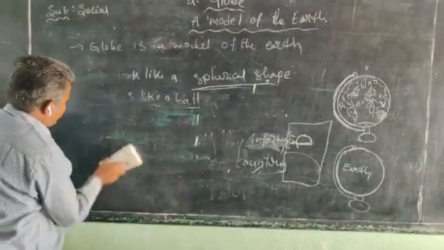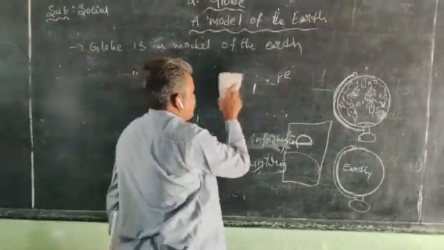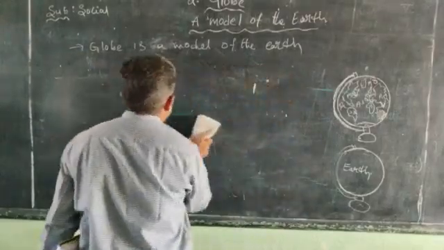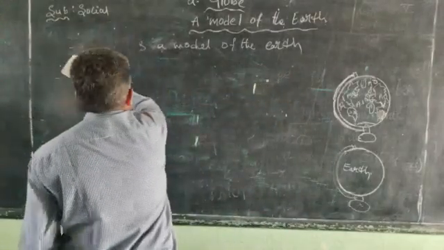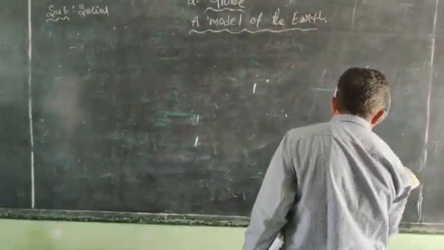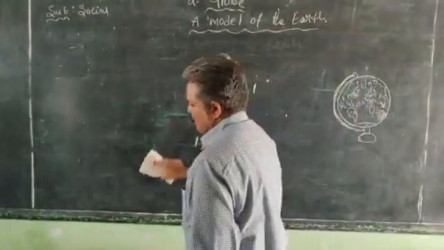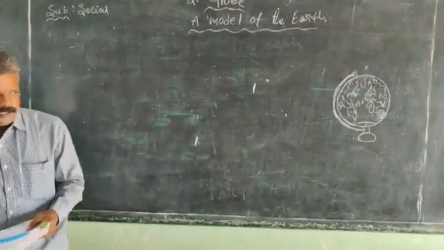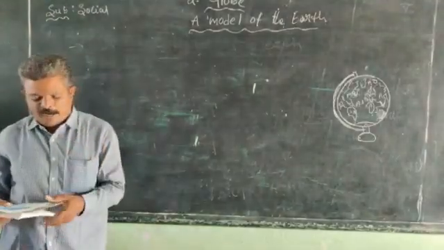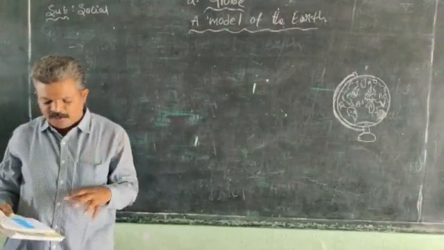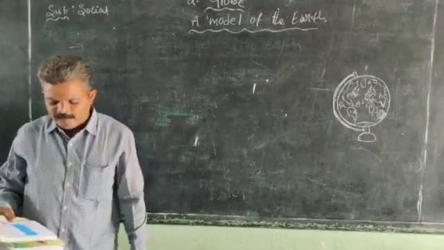Is it possible to stand on the spherical shape of the Earth? Students have some doubts there. How do people stand on a globe that is spherical?